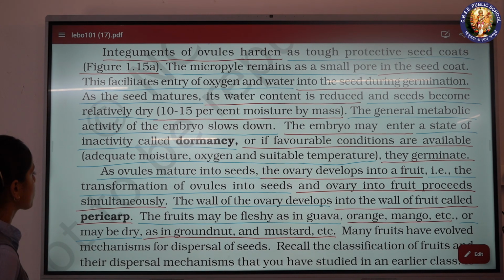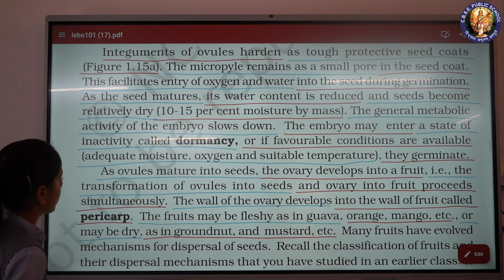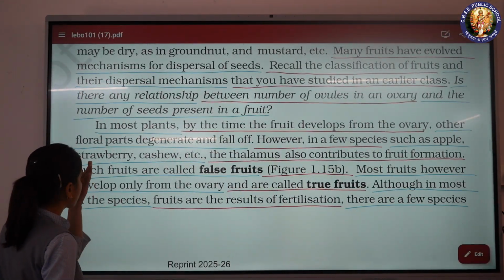That is the transformation of ovules into seeds, and ovary into fruit proceeds simultaneously. The wall of the ovary develops into the wall of fruit called pericarp. The fruits may be fleshy as in guava, orange, mango, etc., or may be dry, as in groundnut and mustard, etc.